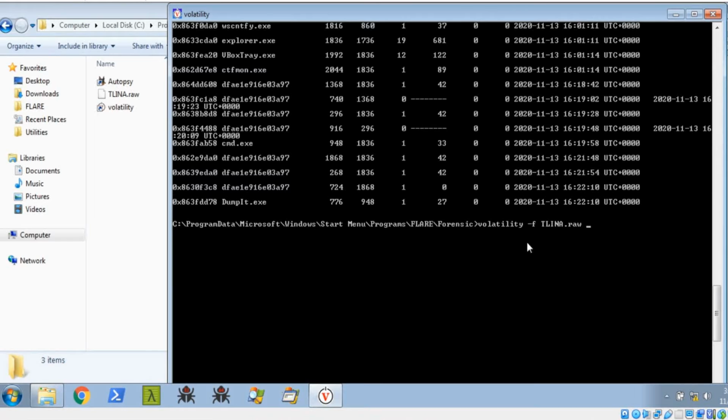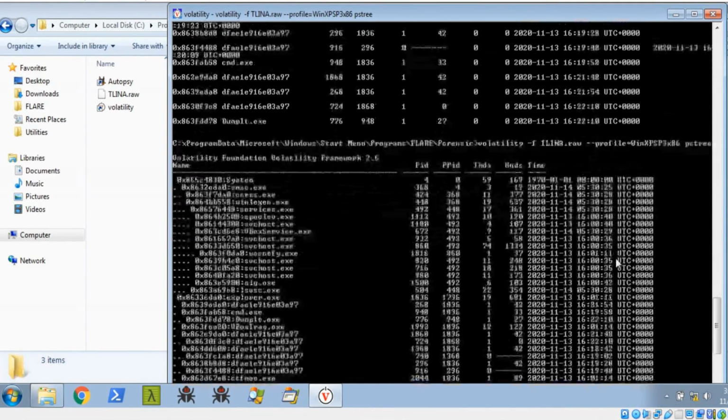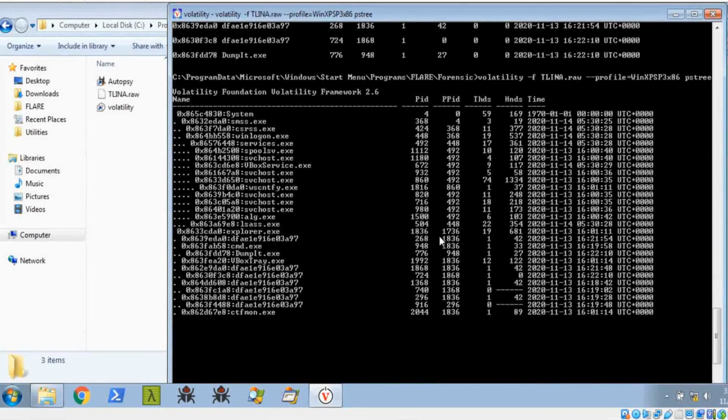We need to give the profile, the same profile, and pstree. Press enter. Let's see. So it takes some time. Okay. This is the process tree.